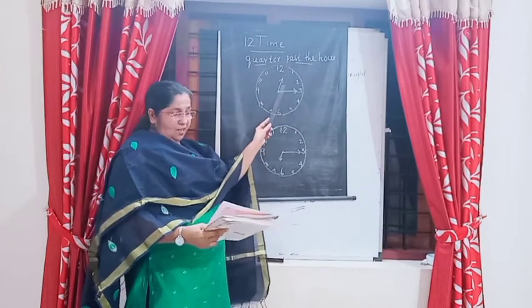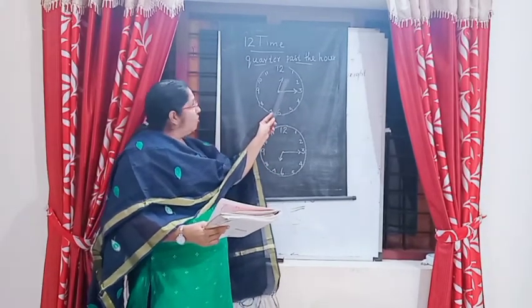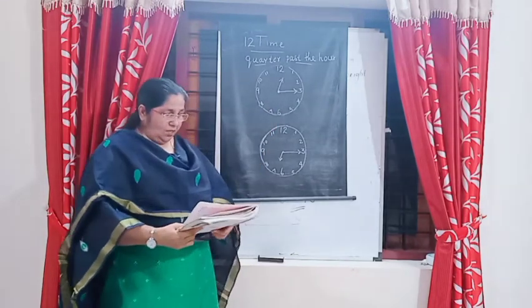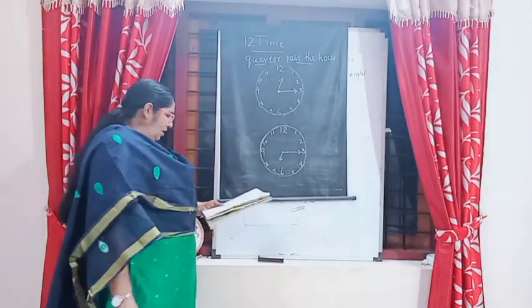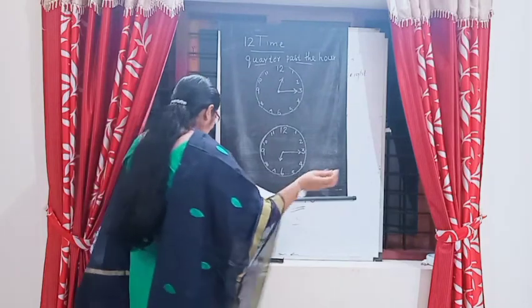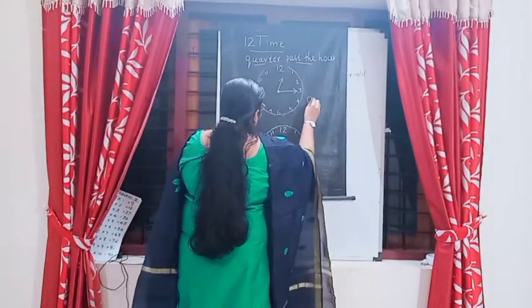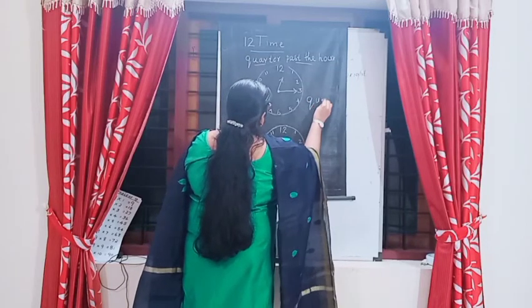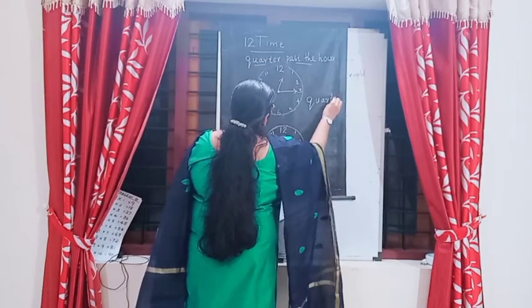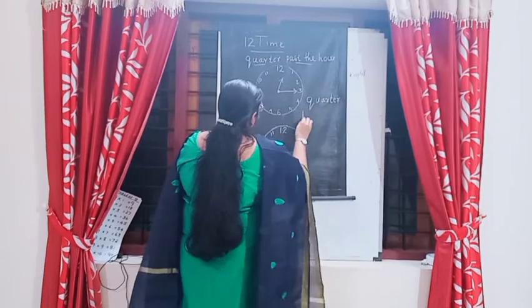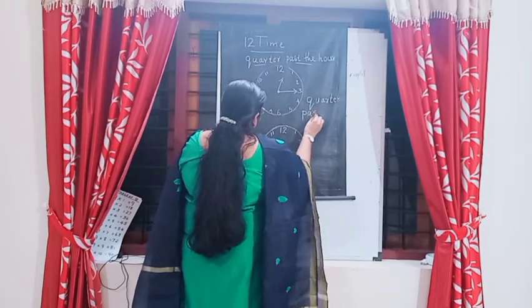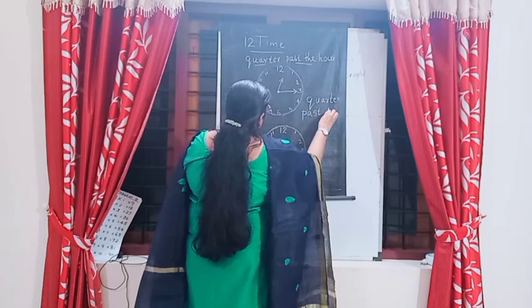The hour hand is at 12. Now what is the time? The time is quarter past 12. Study the spelling: Q-U-A-R-T-E-R, quarter. Quarter past 12.